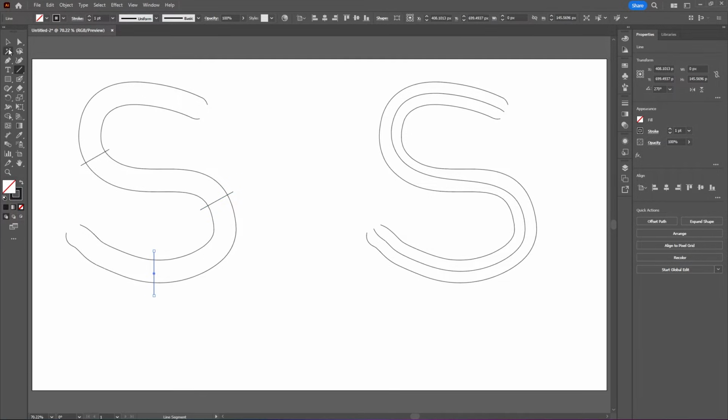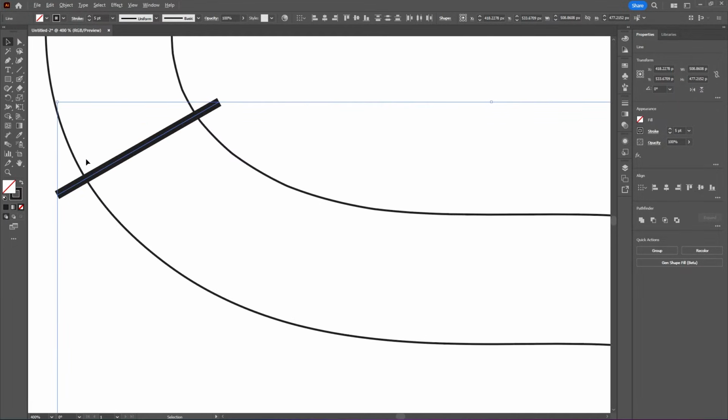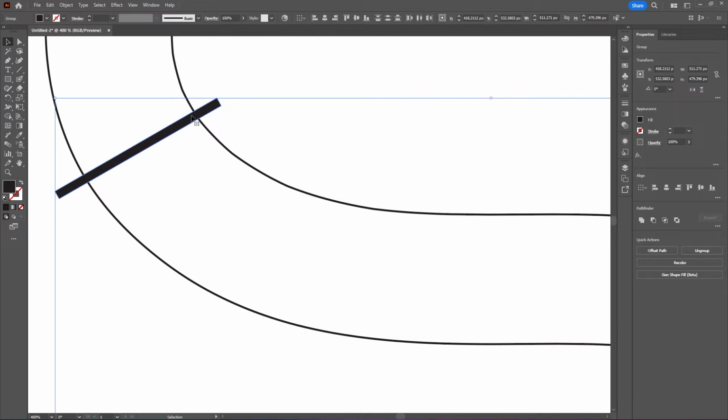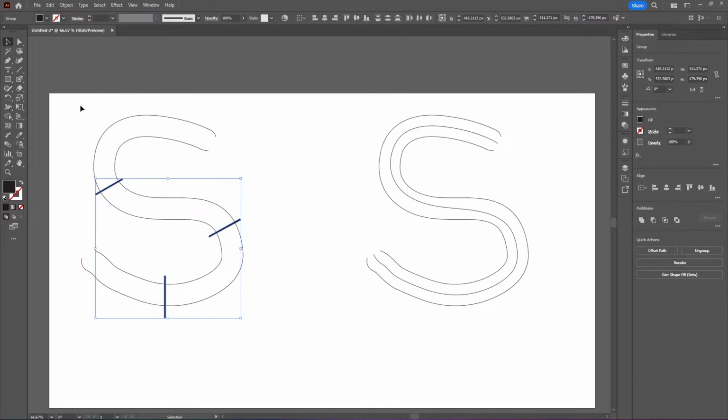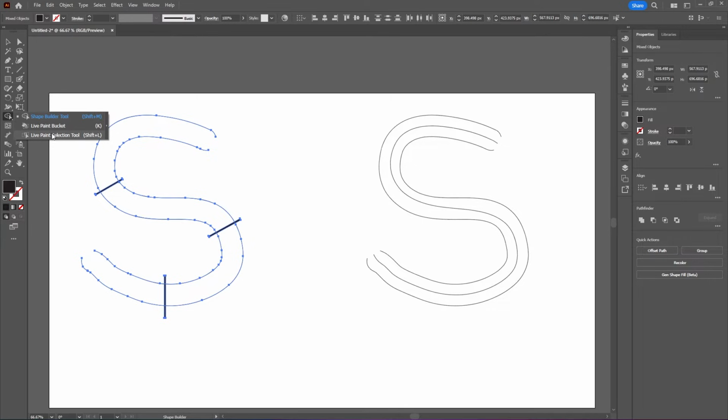Alright, so now with these three lines, let's grab our selection tool, hold shift on the keyboard and select all three of these lines, and then let's just increase the stroke size. Something like that should be good. And then let's zoom in, go to Object, Expand, so then these three lines are no longer paths and they're actual objects. So let's select everything, go to our Shape Builder tool, and that could be nested under any of these other tools here.